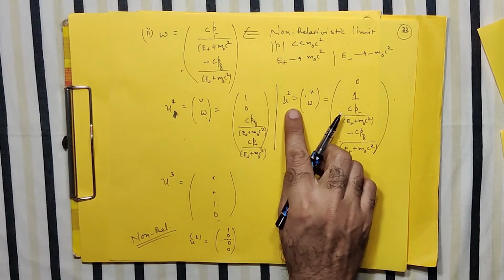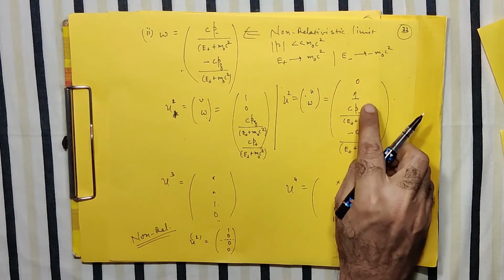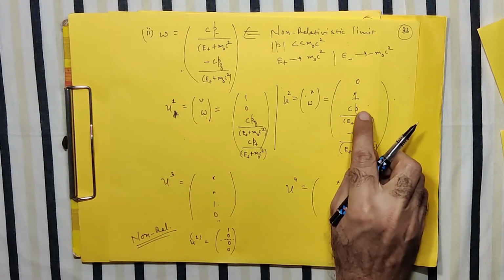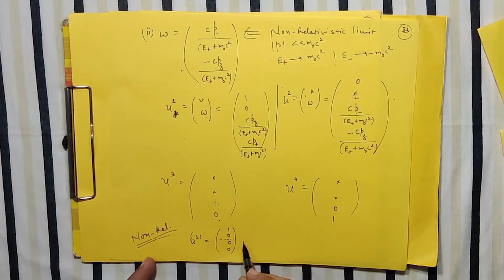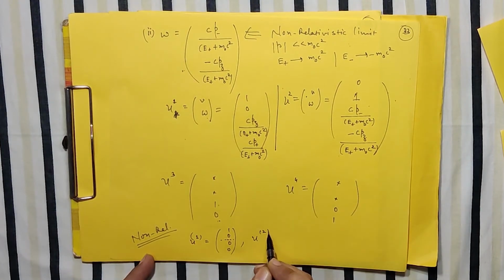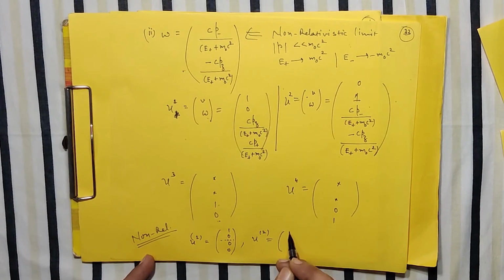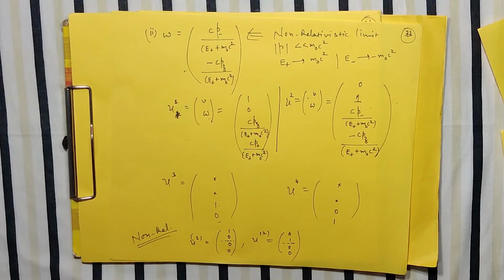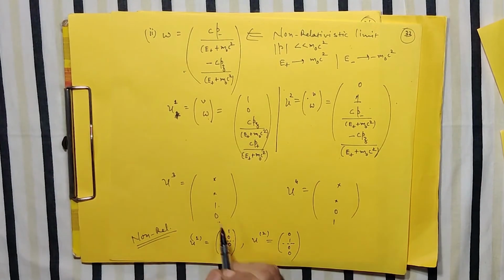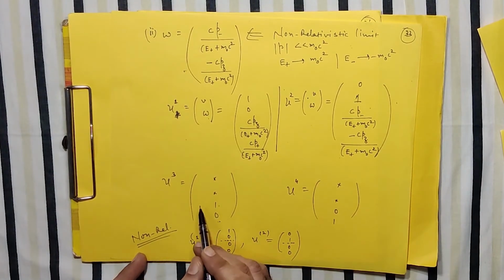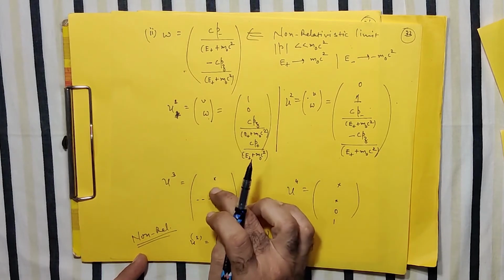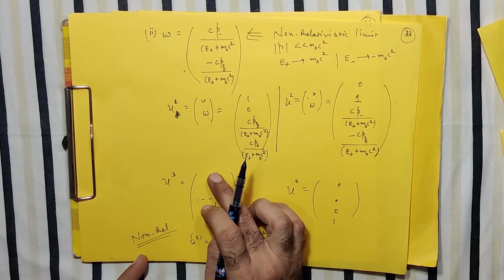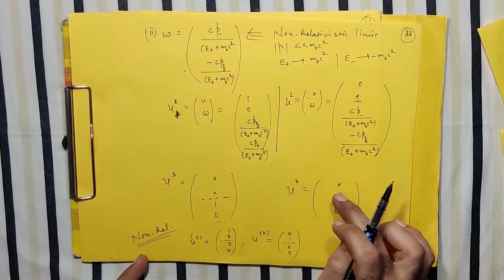Similarly, if you write for the U2, again this (0, 1) remains as it is, whereas this third and fourth element, they are practically 0. Likewise, you can also prove in the case of the non-relativistic limit, the upper two part of U3 will be 0.